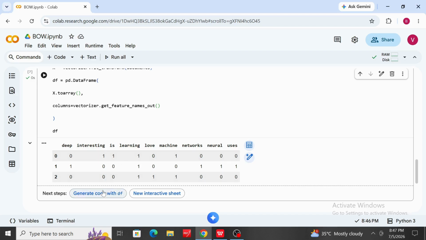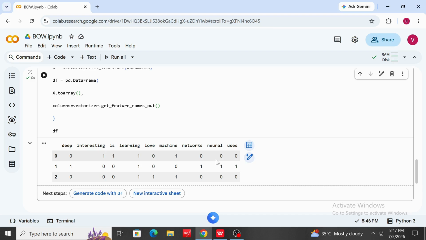For example, the word learning appears in all 3 sentences, so each row contains a value for that column. The word deep appears only in the second sentence, so its value is 1 only in the second row, and 0 in the other rows. Similarly, machine appears in the first and third sentences, but not in the second sentence.